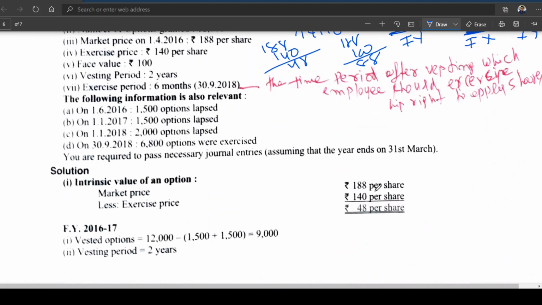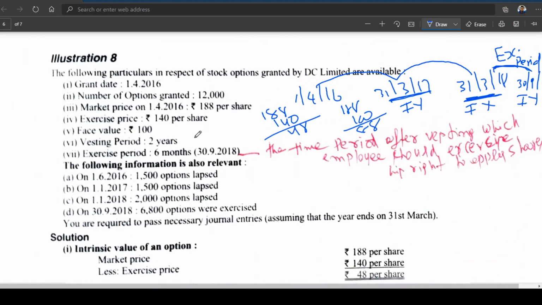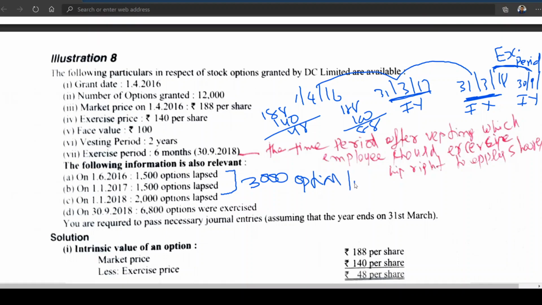Okay, now let us see what happened before the first year. 1500 options lapse. Please try to understand this: 1500 and 1500 in 17. So 3000 options lapsed before providing expenses.